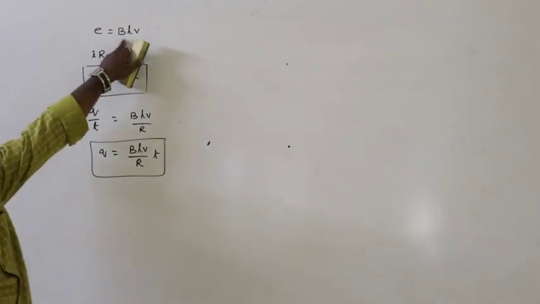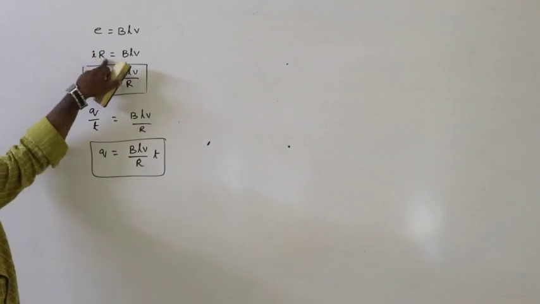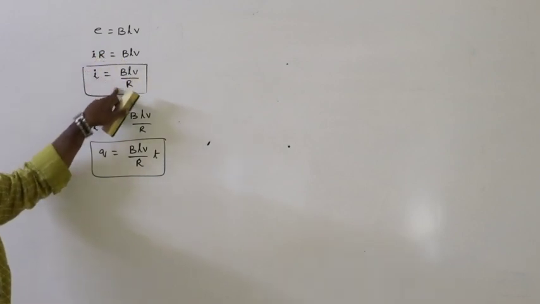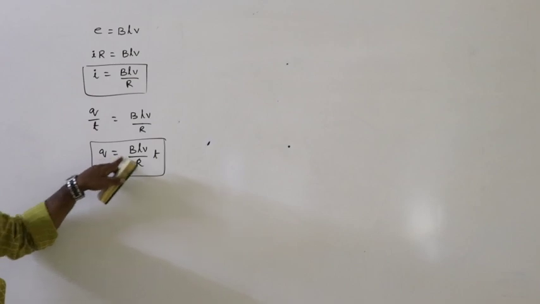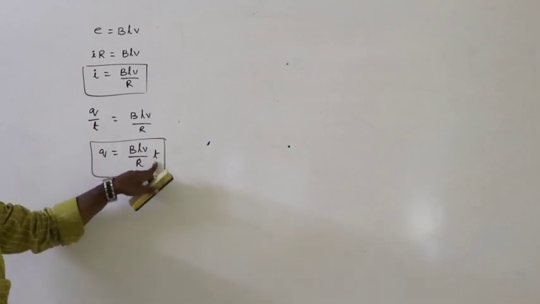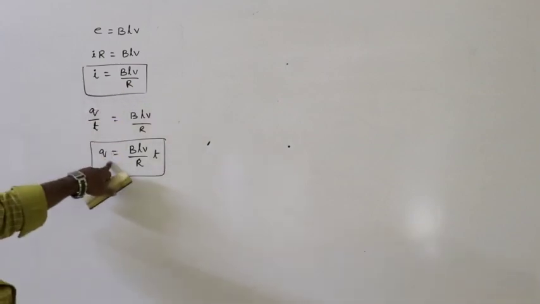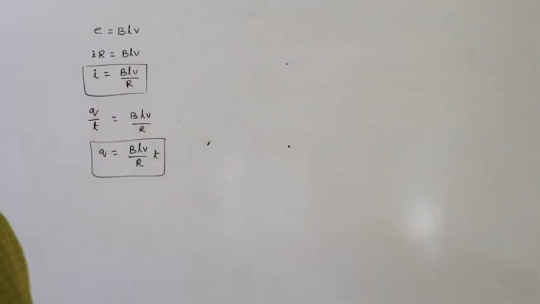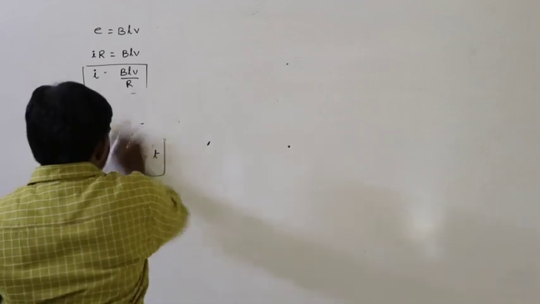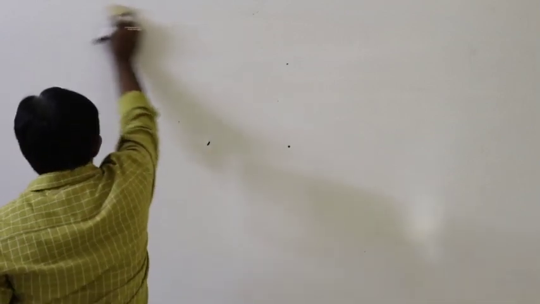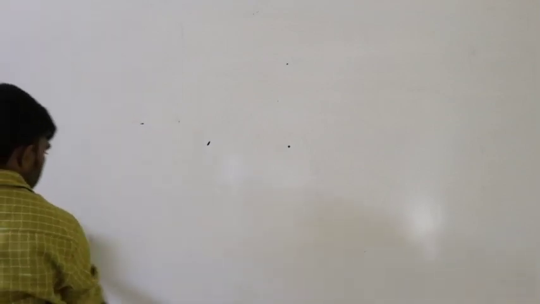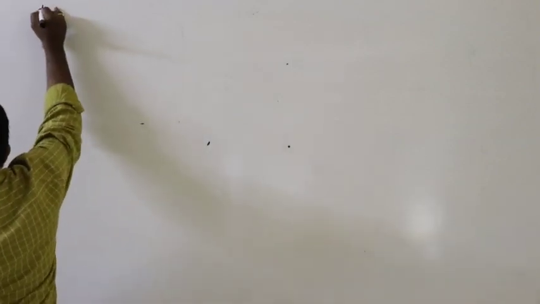Induced EMF is equals to BLV, E can be written as IR, that is why I is equals to BLV by R, so that is Q by T, that is Q can be written as BLV by R into T. So that is the situation, that is the induced current and it is the induced charge. Next, in different situations, how can you calculate the induced EMF for the motion of the conductor in different conditions? So let us say applications of this motional EMF.